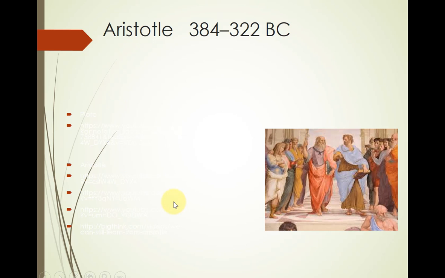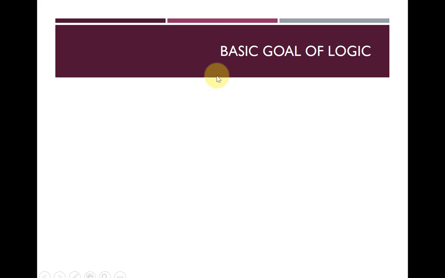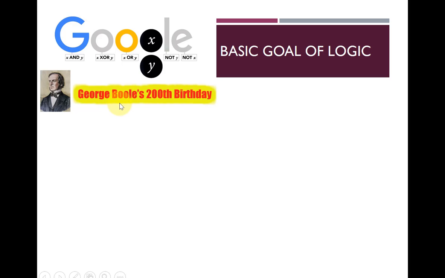Okay, so this is Aristotle, who's often considered the founder or the father of logic. He lived more than 300 years BC. George Boole is a very important person in the development of computer science. We've been using the word Boolean, and that's named after him. Google celebrated his 200th birthday by changing their logo for the day. And this is some of the kind of work that he did.